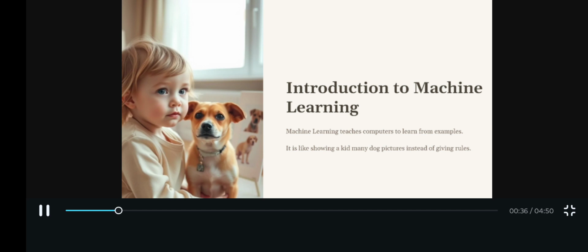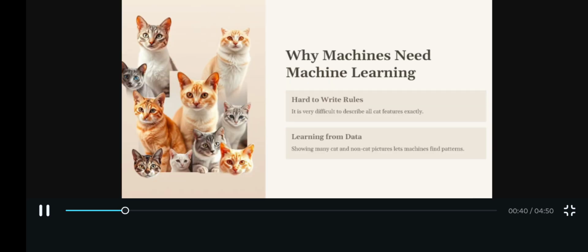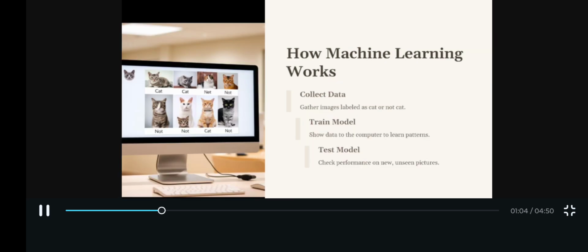Before diving deep into machine learning, first we need to understand why we need machine learning. Because sometimes it's too hard to write rules for computers. For example, telling a computer exactly what makes a photo have a cat is super hard. Cats come in many shapes and colors. So instead, we show the computer many cat pictures and many not-cat pictures, and it figures out the pattern by itself. So, how does machine learning work?